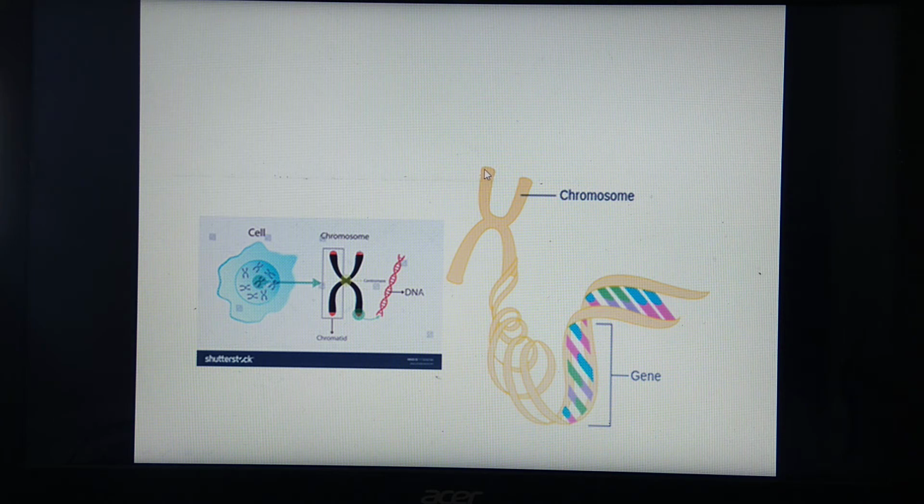We can consider that some genes are present here on this upper part and some genes are present here. That means these are distantly located genes. These distantly located genes show incomplete linkage as they cannot inherit together. So remember this difference between complete linkage and incomplete linkage along with their examples. The difference can be asked for 2 marks.